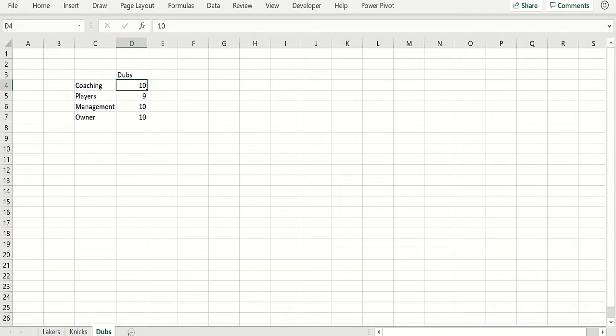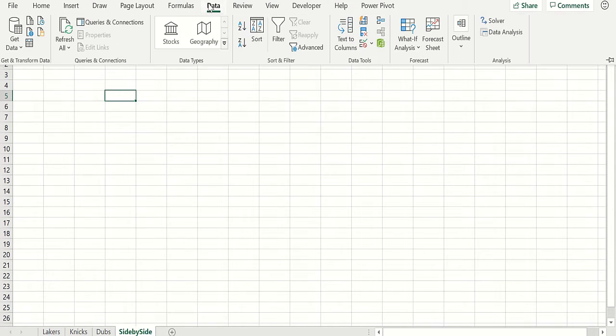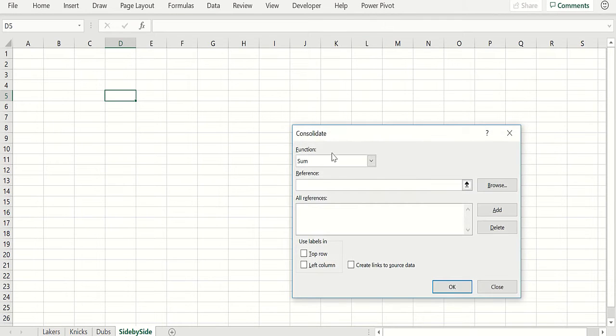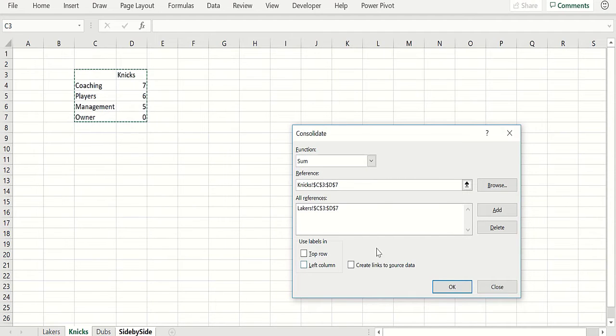Suppose we want to put this stuff together so we could have it side by side, let's call it, a different worksheet. So I go in here, I'll go Data, Consolidate, Sum, and then I'm going to pick out the Lakers stuff. I'm going to pick out the Knicks stuff, and it's got the same range. It doesn't have to, but that makes it easier. And I've got the Warriors.